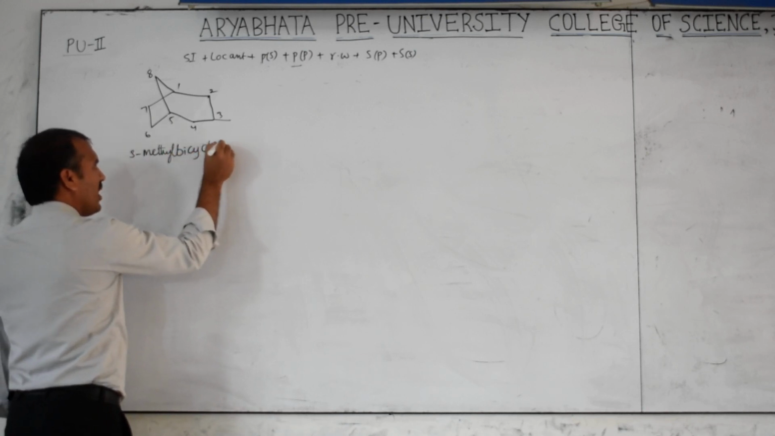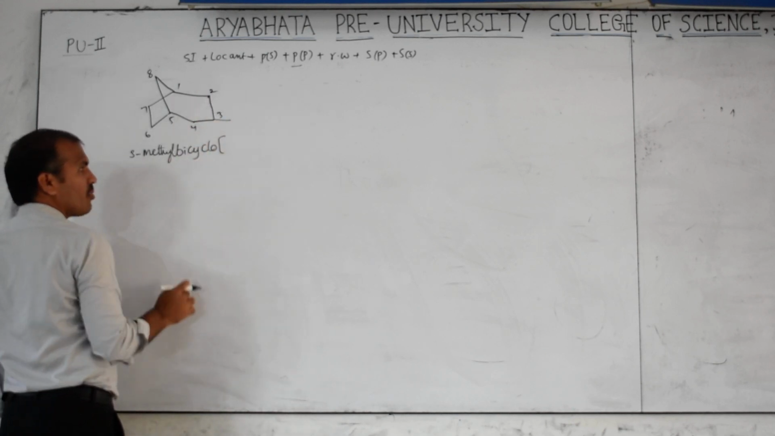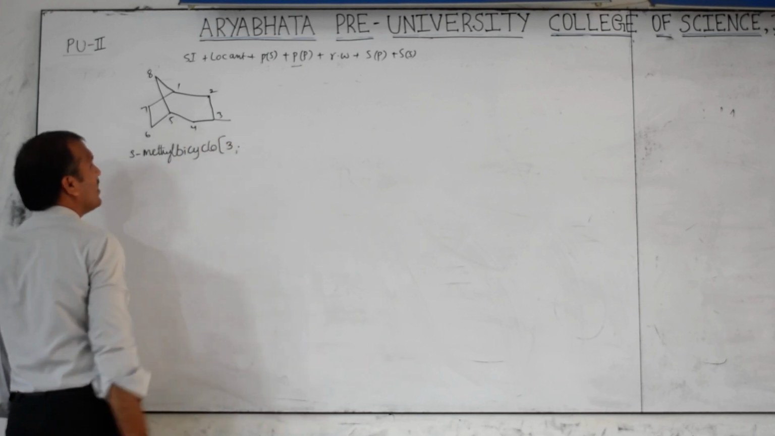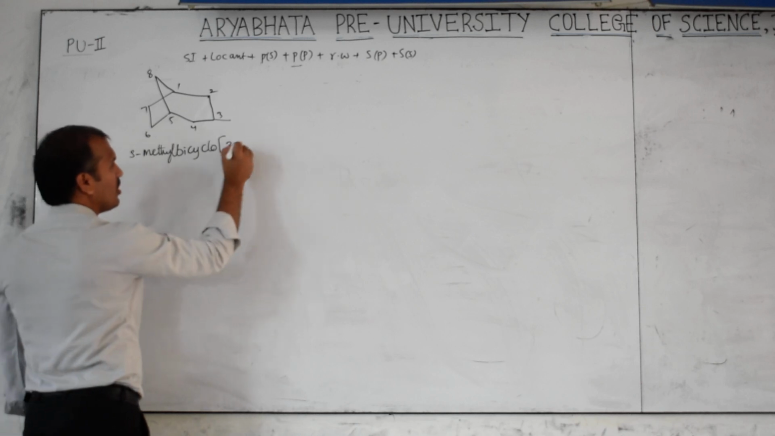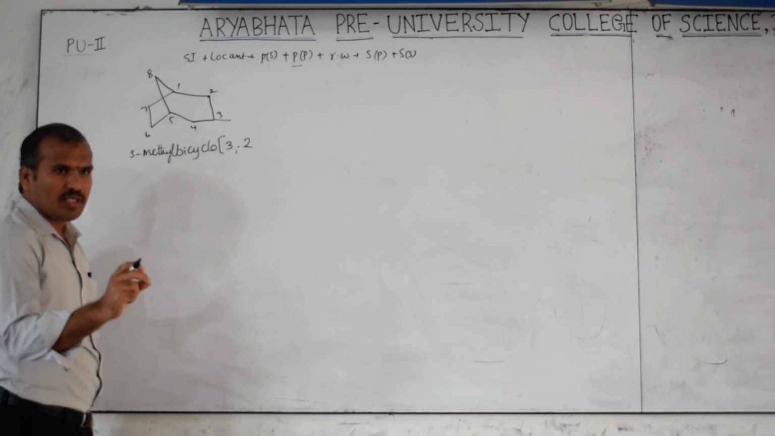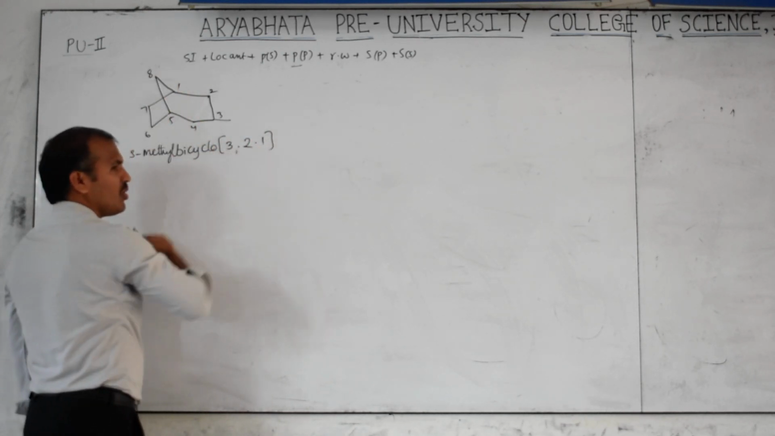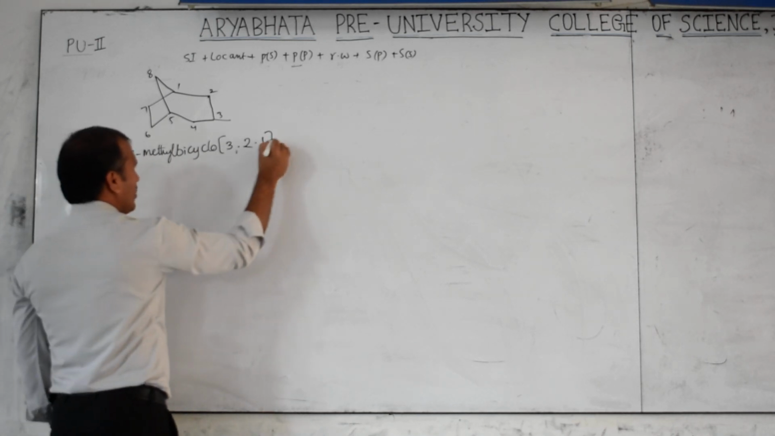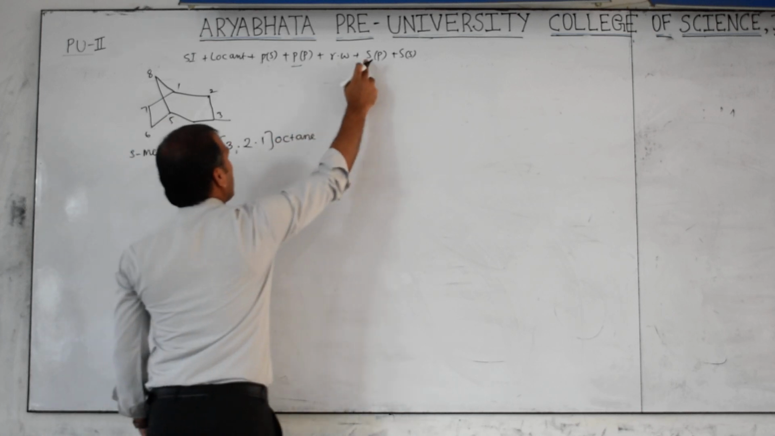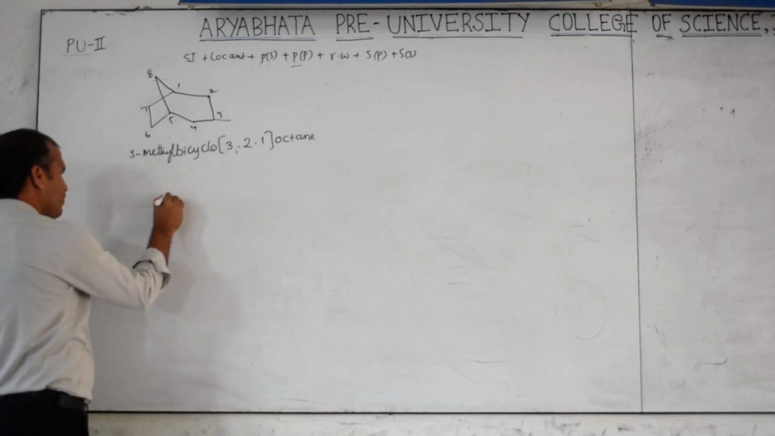bicyclo, then XYZ. X, how much? 1, 2, 3 carbons are there in this bridge, then 3, not common, that should be a dot. And here how much is there? 2, because this XYZ should be in decreasing order, longest to smallest chain length. Then here how much is there? 1, then 1, and total how many? 8, then oct, a, single bond, this is the root word oct, suffix primary, that is a. Clear this?